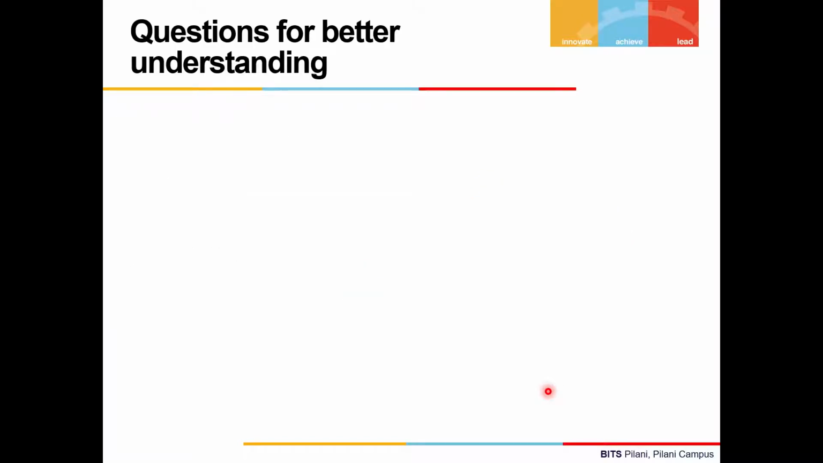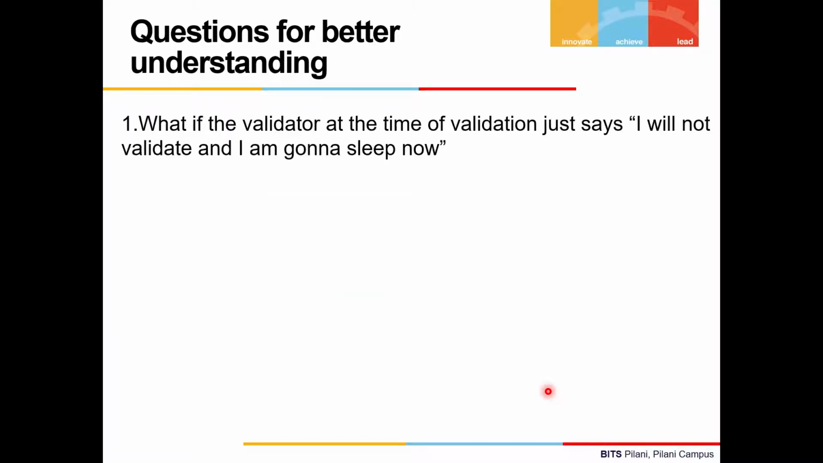You might be having some questions right now, so we'll be first answering those questions. First, what if a validator at the time of validation just says, I will not validate, I'm gonna sleep now? That means that validator just does not validate the block after being selected. In that case, some amount of the stake that he has given as collateral would be taken off from him. It might be that the total stake is taken off from him.